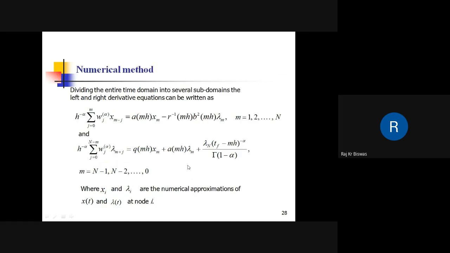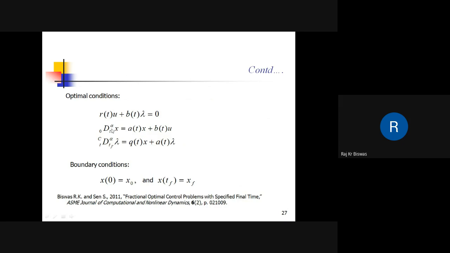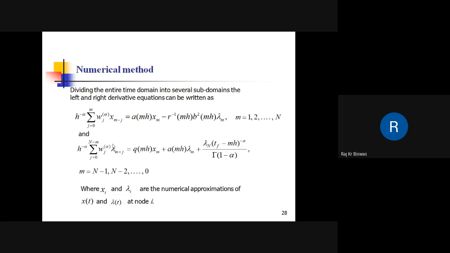To solve the state and co-state equations, the entire time domain is divided into n subdomains of equal grid size, and the fractional derivative terms are replaced in terms of their node variables. When this is done, the state equation looks like this, and this is the co-state equation.